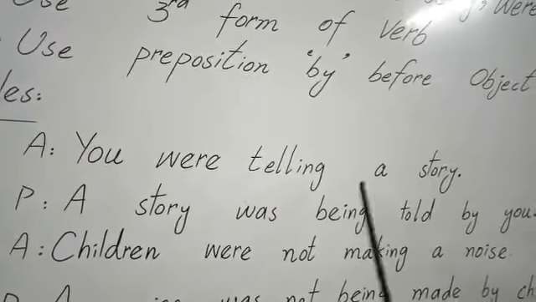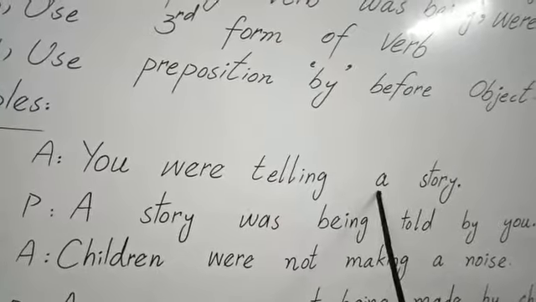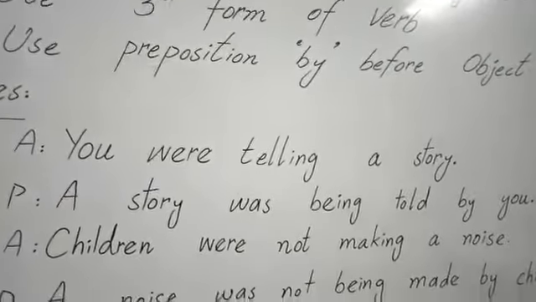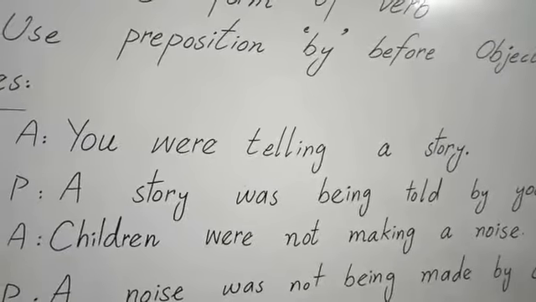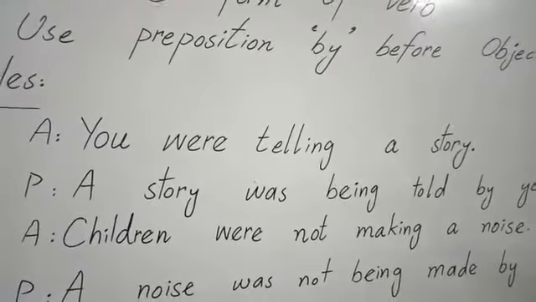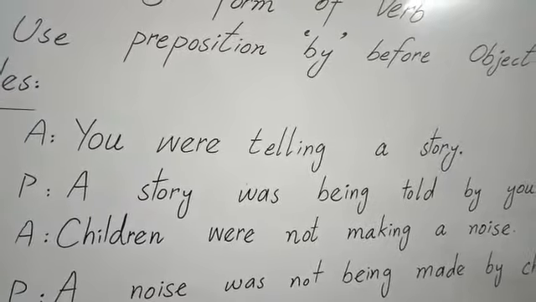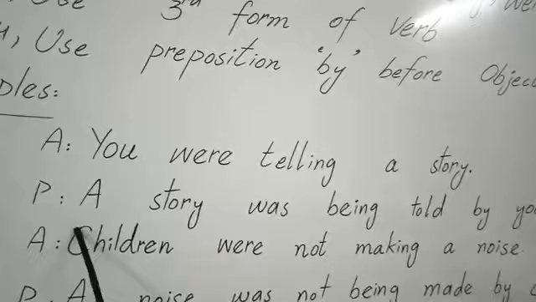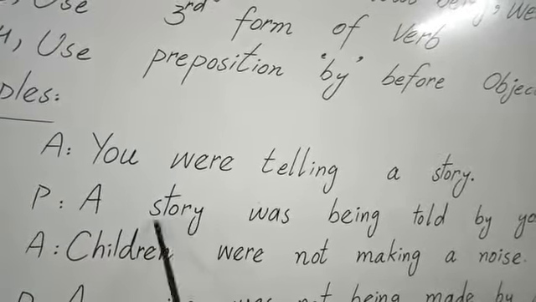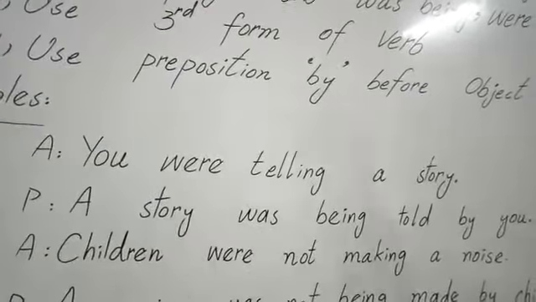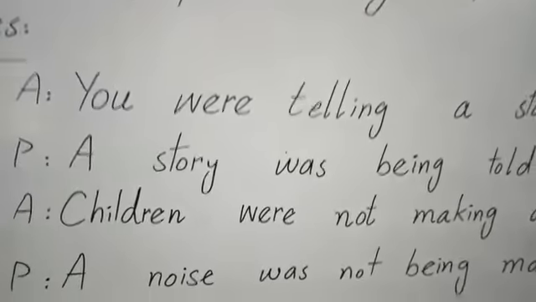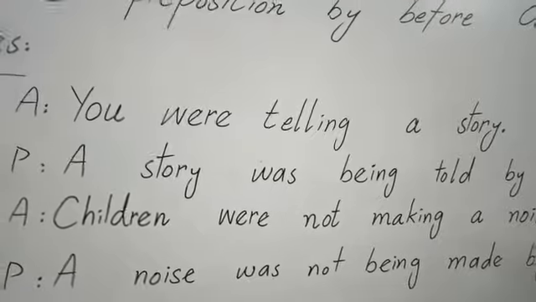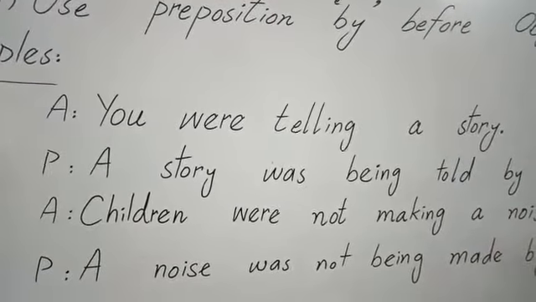A story, a here is article, indefinite article, and story is an object. So here a story is our object in active tense and it will be changed into subject of passive. So we will change our story. We will use our story as a subject in passive, our story, and according to subject we will use helping verb, that is was being. Our story is singular, so we will use was being.